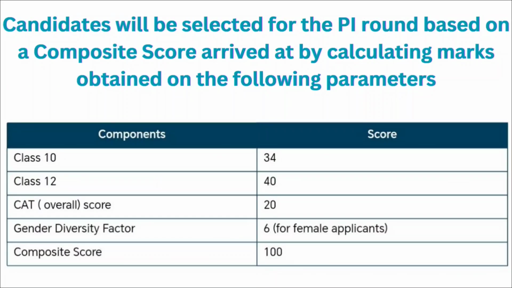So here the candidates will be selected for the PI round based on the composite score, and the composite score will be calculated on the basis of various parameters. Like your class 10th marks will have 34% weightage, your class 12th marks will have 40% weightage, then your overall CAT score will have 20% weightage, then gender diversity factor is also over there. If you are a female applicant, then you will have the 6% extra score, and overall it is 100.